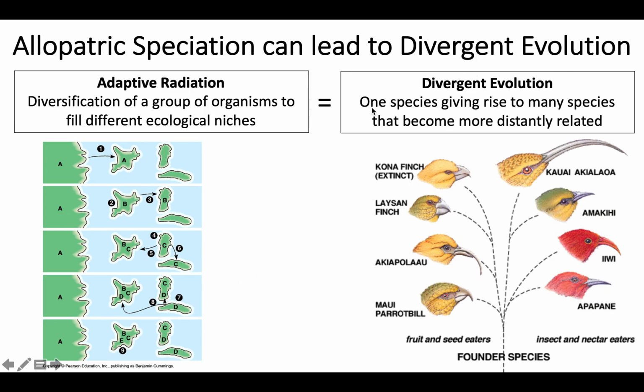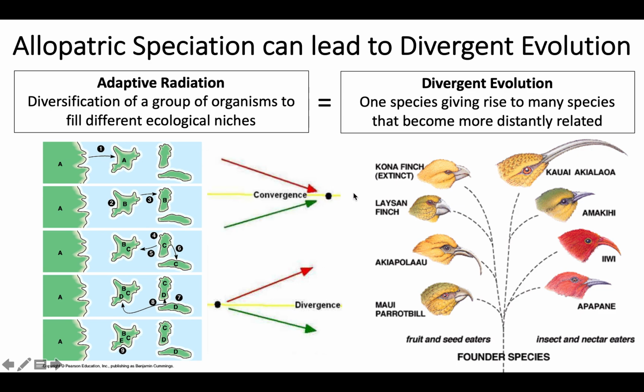Divergent evolution is one species giving rise to many species, which then over time become more distantly related. The outcome of adaptive radiation and divergent evolution are the same. You get lots of speciation events, one species going into two or more. Again, divergent evolution means you have a common ancestor and they're diverging away.